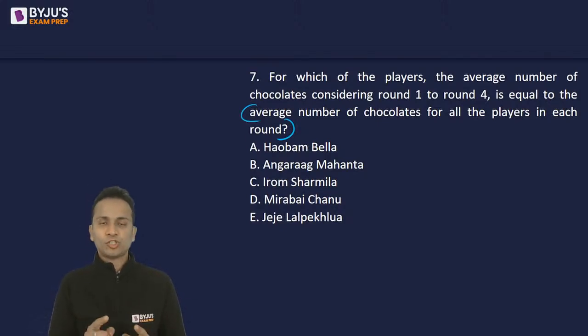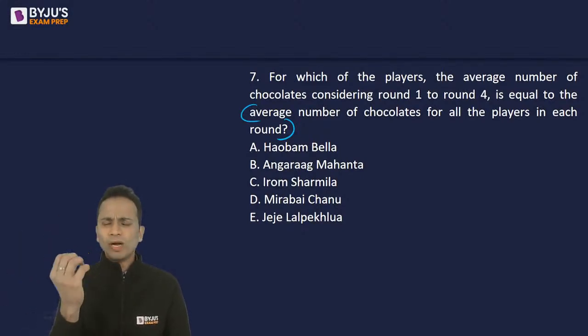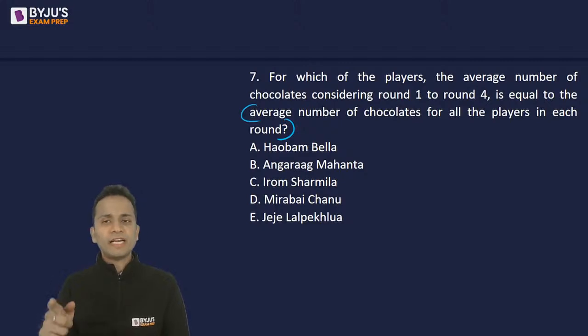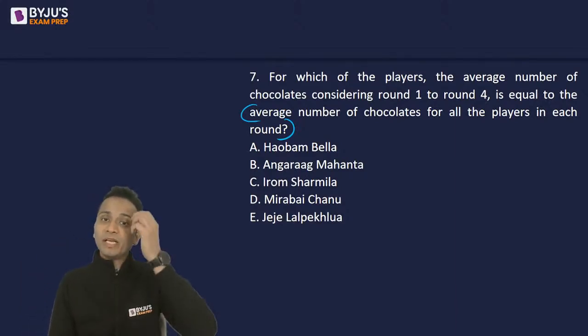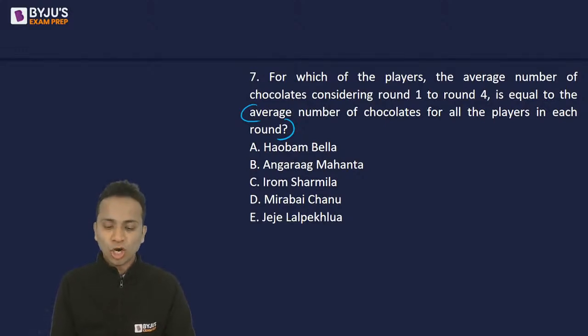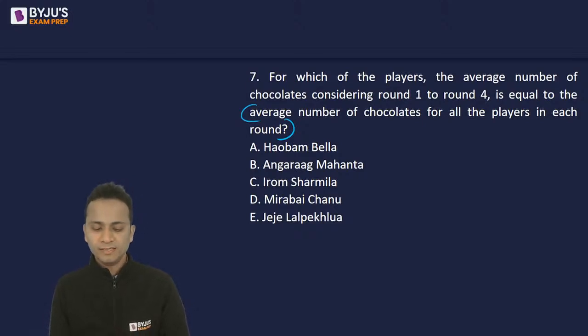So you will have to first of all calculate this thing. So pick up any round, either round 1, 2, 3 or 4, add the number of chocolates divided by the number of players. That will give you the average. And now you will have to calculate which player has the same average number of chocolates considering the 4 rounds. All right. Can you please write option A, B, C, D, E?